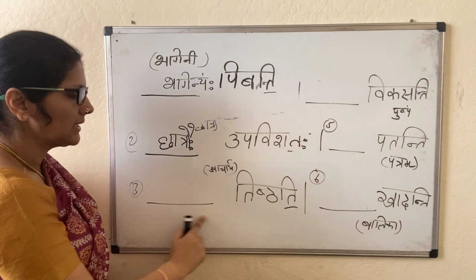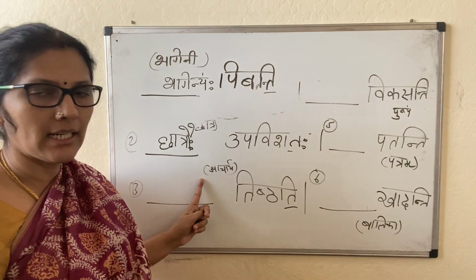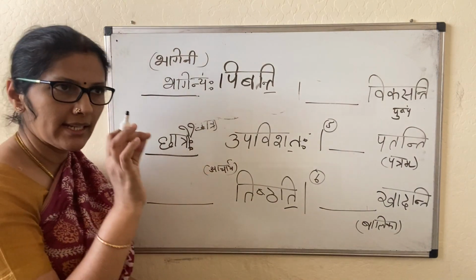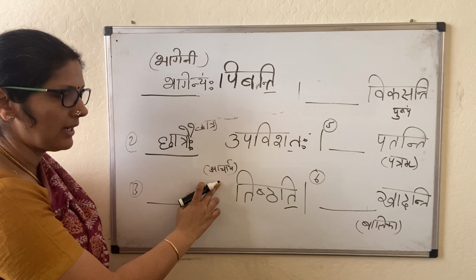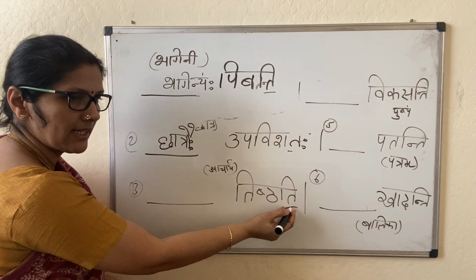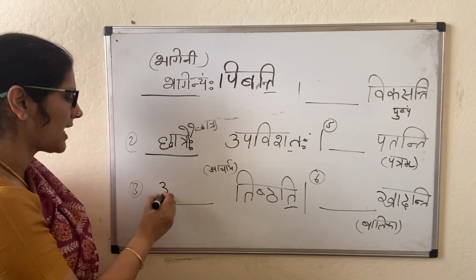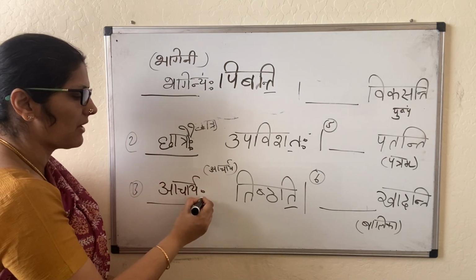Now next is Tishtati. Tishthu, to stand. Acharya, the teacher stands. Then what is it? Acharya. It is like the Rama shabda. So Ramaha, Ramau, Ramaha. Acharya Tishtati is Ekavachanam. The verb always has to agree with the subject. So Acharya Tishtati. We are seeing only Prathama Vibhakti.